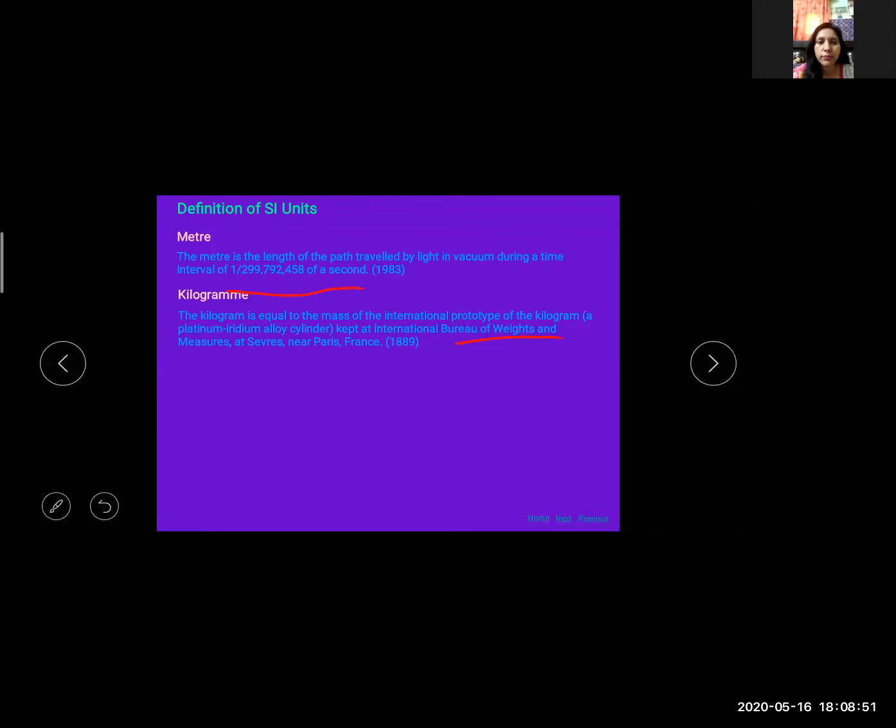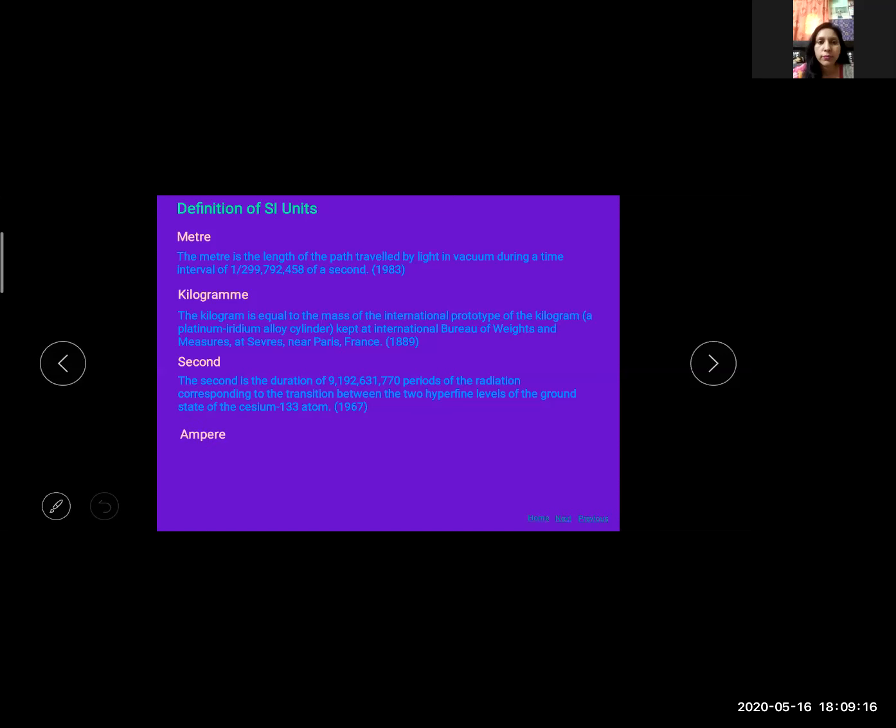Clear? Now third one is second. The definition of second is the duration of 9,192,631,770 periods of radiation corresponding to the transition between the 2 hyperfine levels of the ground state of the cesium-133 atom.